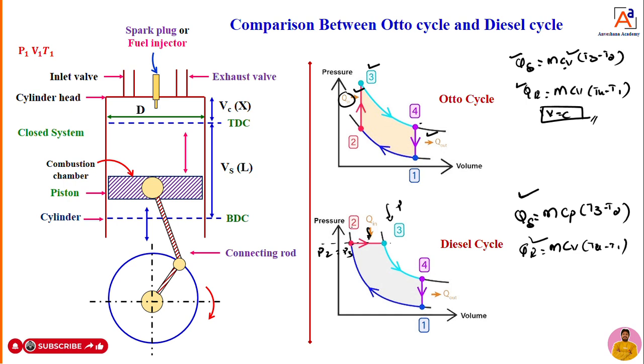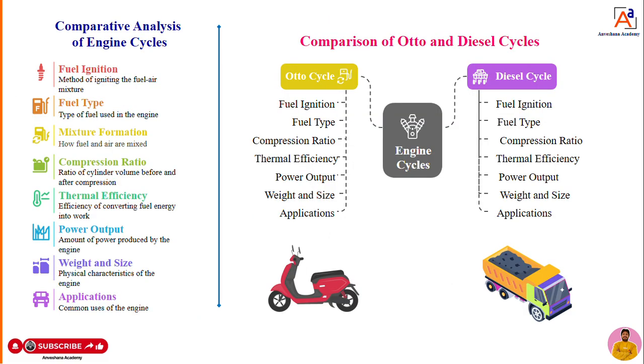This is the diesel cycle. But in the Otto cycle, we supply heat at constant volume and also reject at constant volume. This is the difference between the Otto cycle and diesel cycle when it comes to the working of the cycle. Okay, what other differences are there between the Otto cycle and diesel cycle, or petrol engine and diesel engine, that you can see here, dear students.